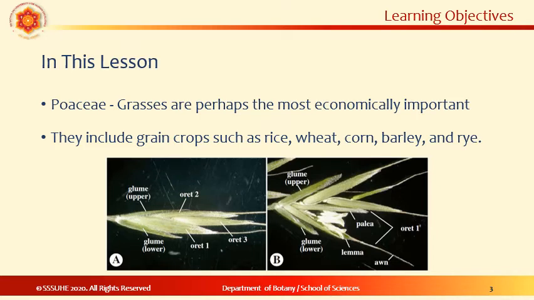Poaceae, formerly called Graminae or the grass family of monocotyledons, are flowering plants belonging to the order Poales. The Poaceae are the world's single most important source of food. They rank among the top 5 families of flowering plants in terms of number of species that are grown on all continents as a food source.